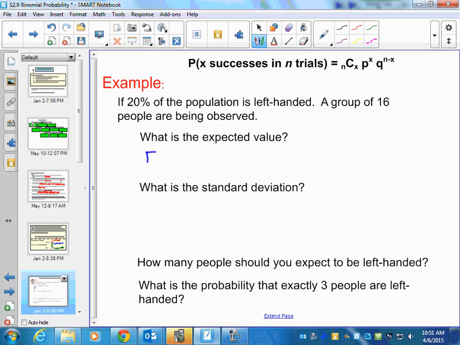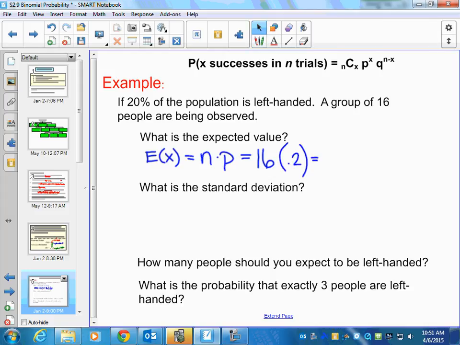So when I set it up, okay, that's always n times p. That's what we just discussed on that last slide with the formulas. So I'm going to take the number of trials, 16 people we're looking at, times the probability of it being successful, which in this case is left-handed. So I multiply by 0.2 or 0.20. Okay.